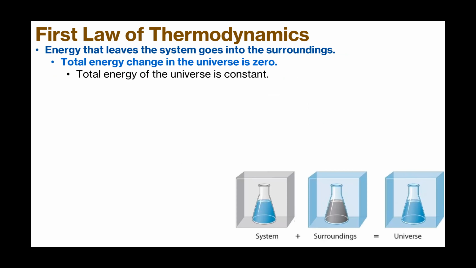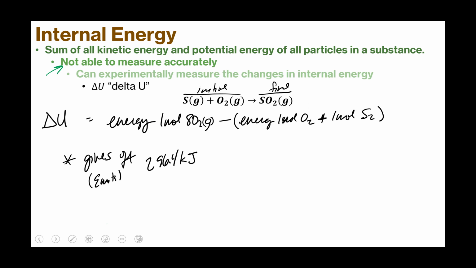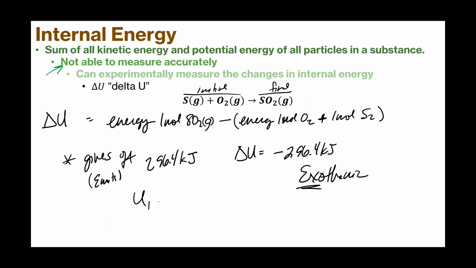So what this means is our delta U is negative 296.4 kilojoules. So this is exothermic, because heat is coming out. This also means the internal energy of the products is less than the internal energy of the reactants.